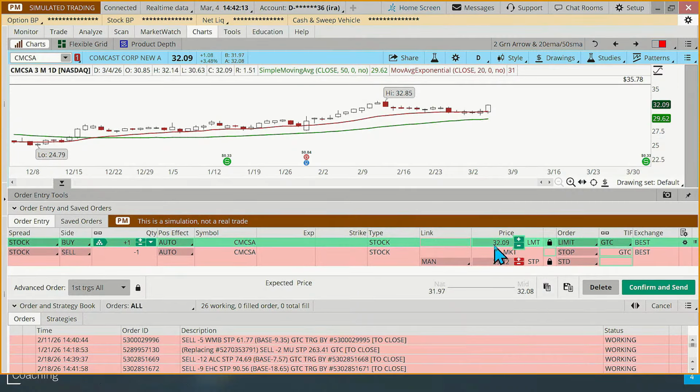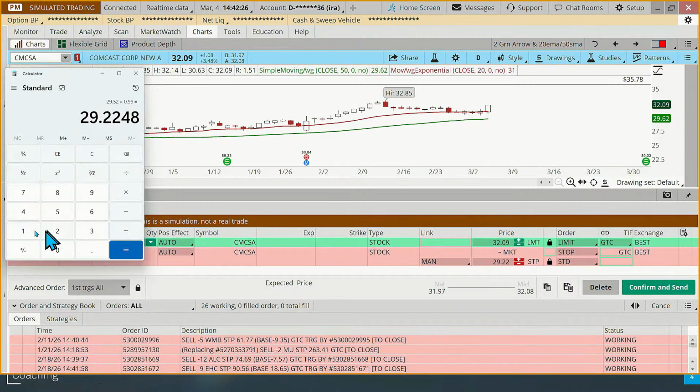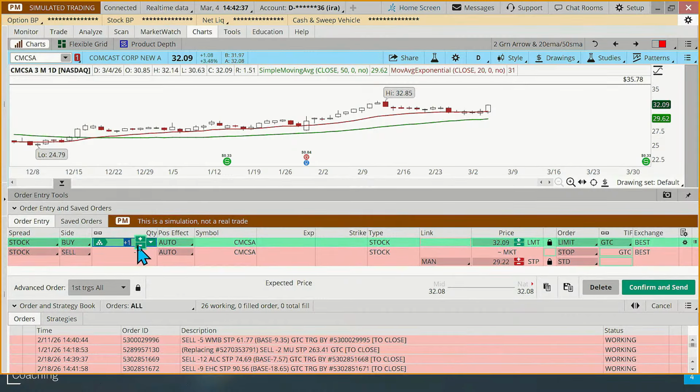Now the question is, how many shares can we buy? Well, this plan that we introduced a couple weeks ago, we're investing up to $1,000. So we'll take 1,000 divided by 32. And it's late in the day and my brain doesn't work anymore. So we need to take 1,000 on our calculator, not in my head, divide by 32.09. And we can go with 31 shares. So we're going to change this to 31. And we've got those linked up. So those will be 31 to buy, 31 to sell. Hit confirm and send.